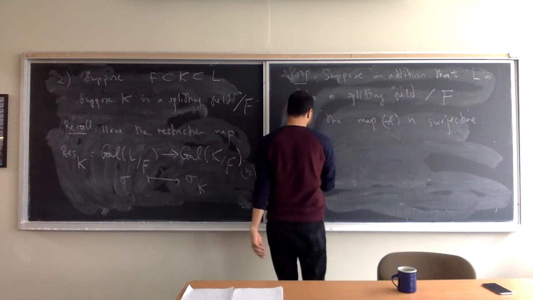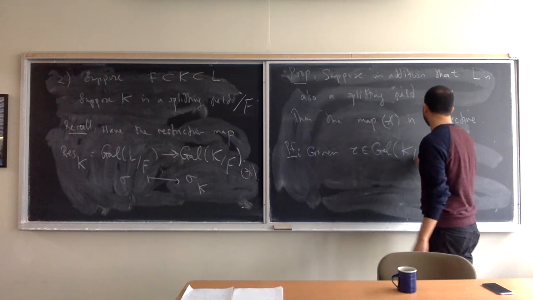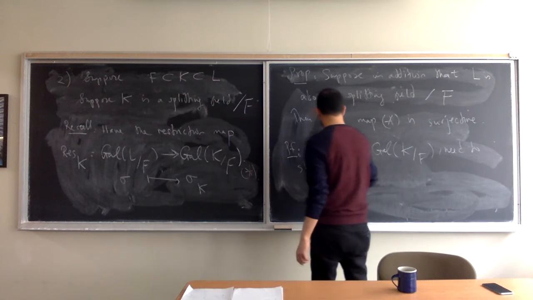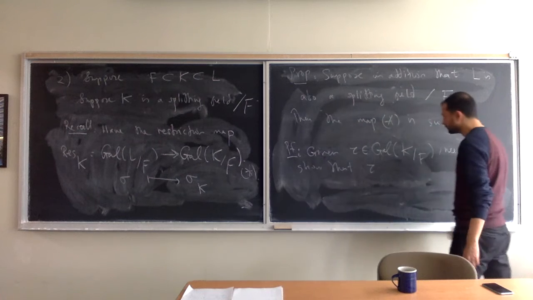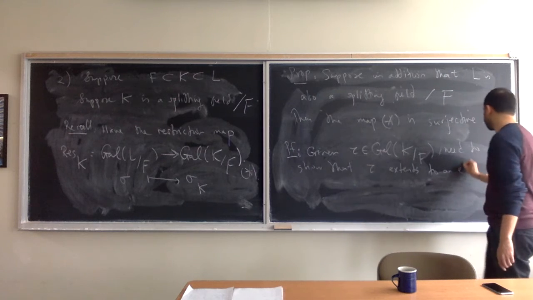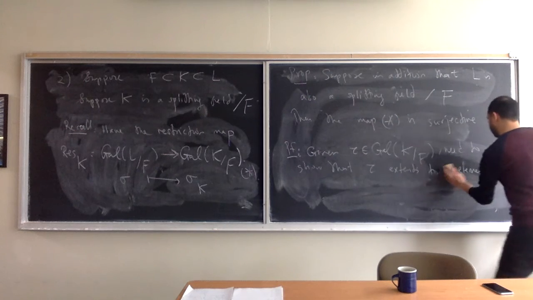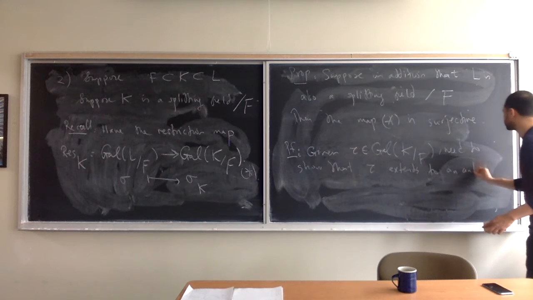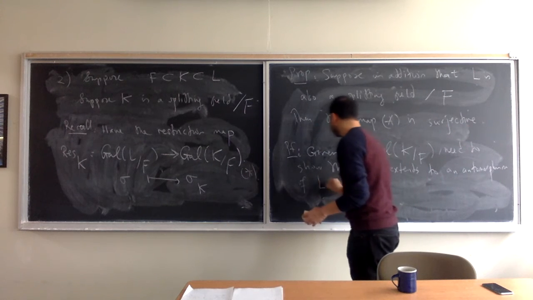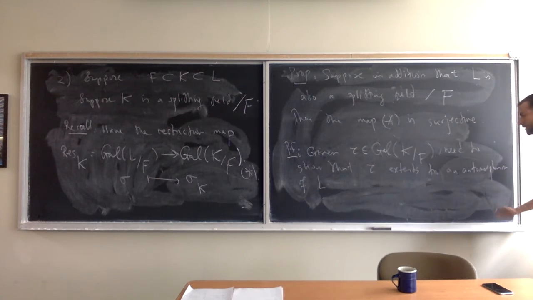So given tau in the Galois group of K over F, you need to show that tau extends to an automorphism of L. Alright, so this is your picture.